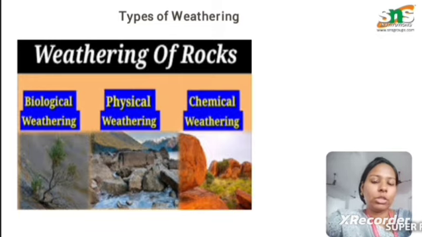Next one is the biological weathering. Biological weathering is nothing but the result of biological activities. Due to the biological activities, the rocks are disintegrated, which is called biological weathering. This can also be due to the disturbance of living organisms such as plants, animals and microbial activities. This type of weathering is called biological weathering.